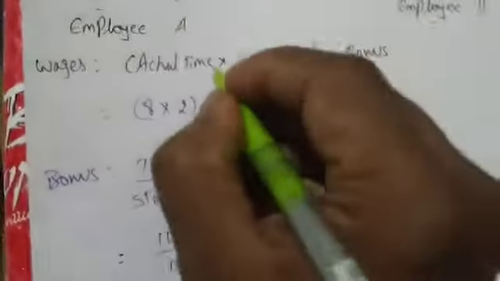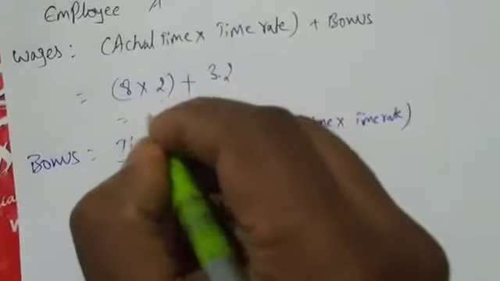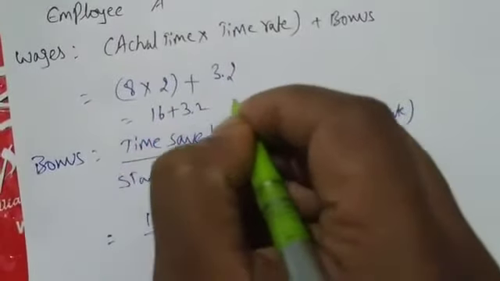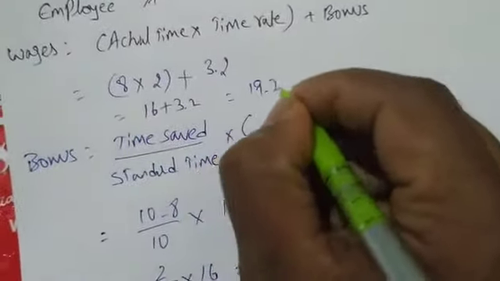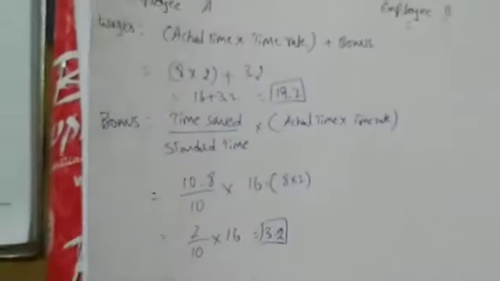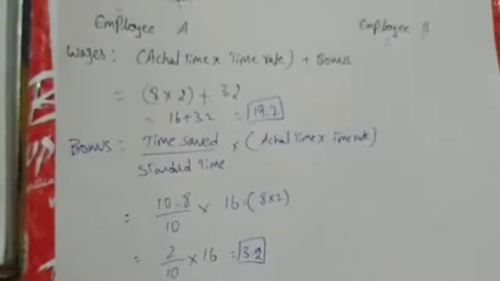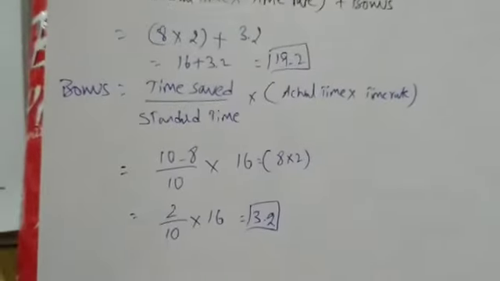Okay. So can I write here 3.2 as bonus? 8 into 2 is 16 plus 3.2 equals how much? We are getting the bonus wages under row 1 plan: 19.2. Done. Easy. Let us do it for employee B also.